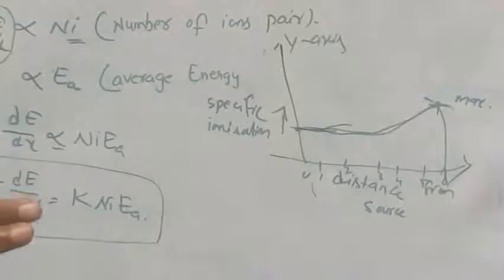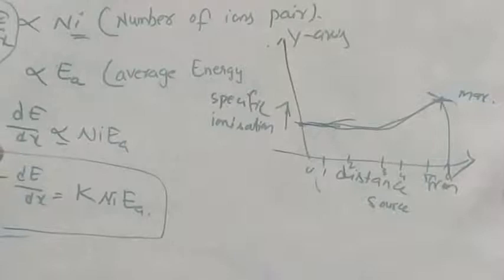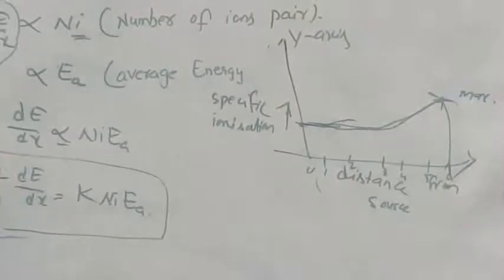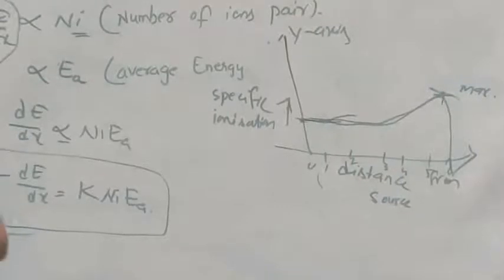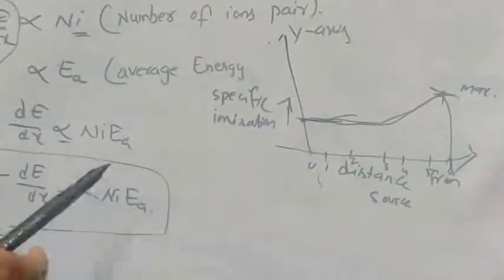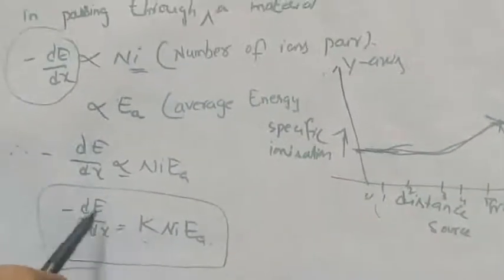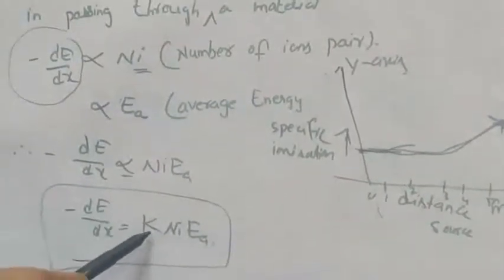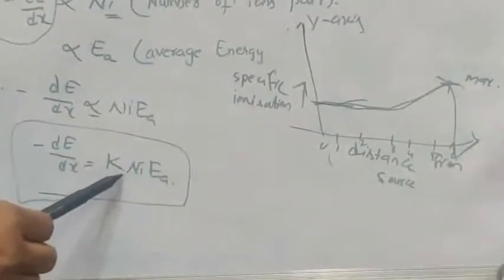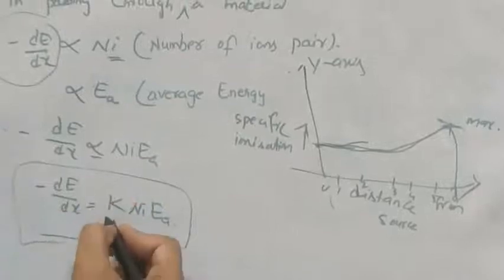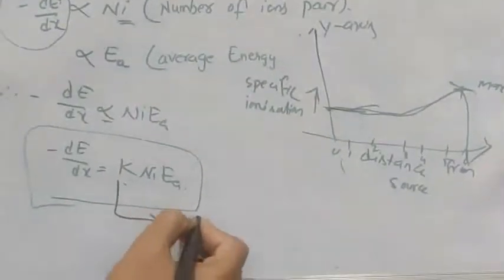Now if the stopping power is measured in relation to the specific ionization and ionization potential, then the constant coefficient K can be evaluated.